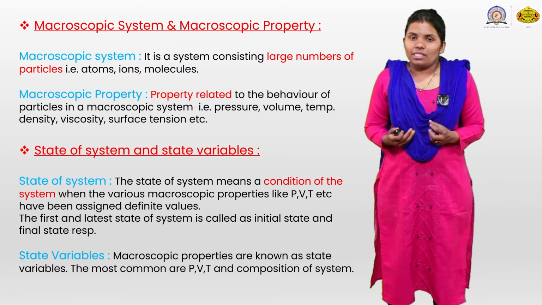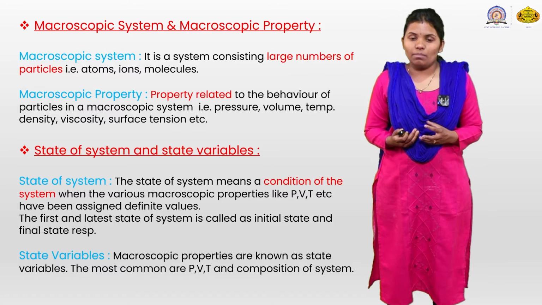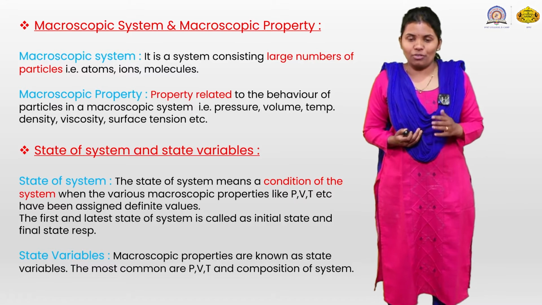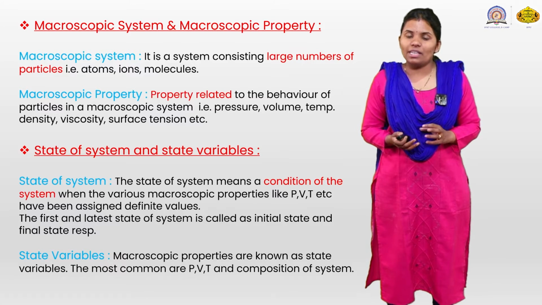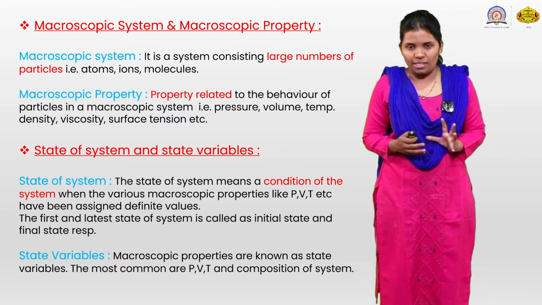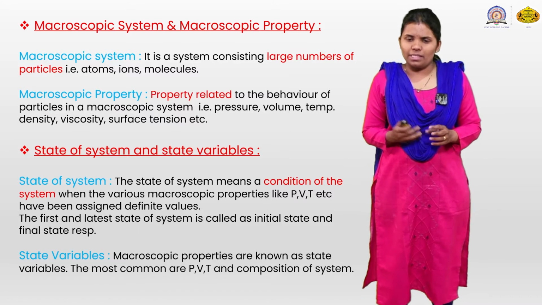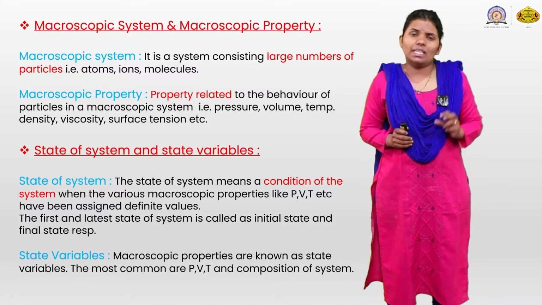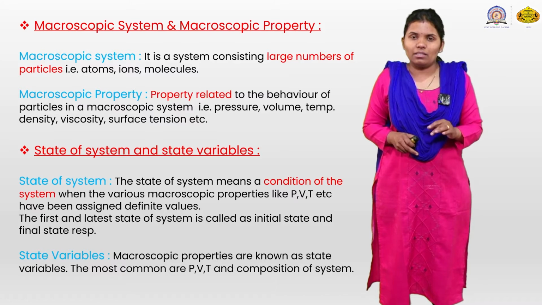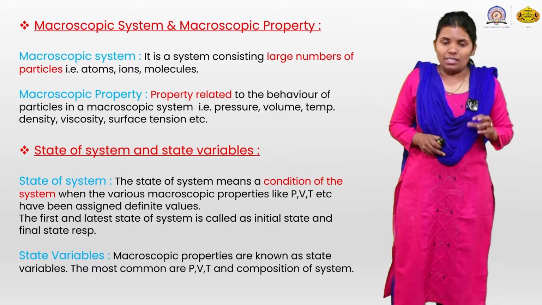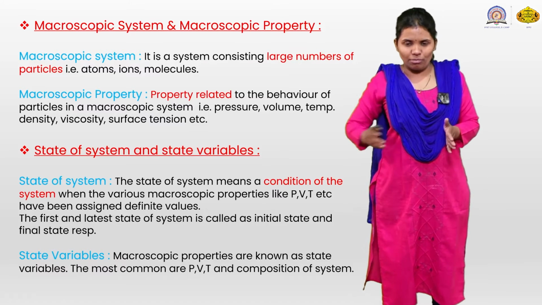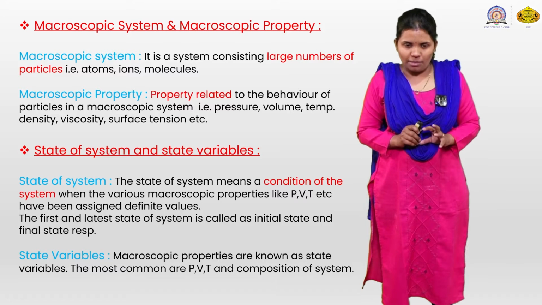What is the state of a system and the state variable? The state of a system means the condition of that system when the various macroscopic properties like pressure, volume, temperature, etc. have been assigned definite values. The first and last states of a system are called the initial and final states. That you already studied in your 12th, that is P1, V1, T1 for the initial state, and the suffix 2 denotes the final state. So, the state means the condition of the system when particular macroscopic properties like pressure, volume, temperature are applied to it.